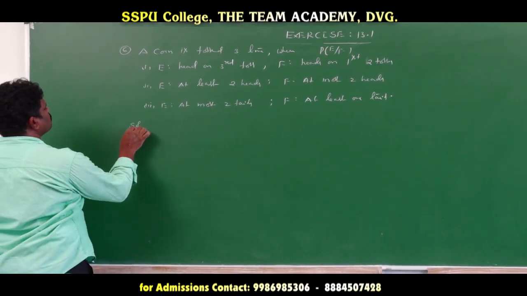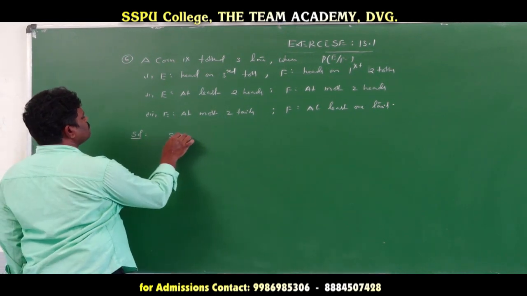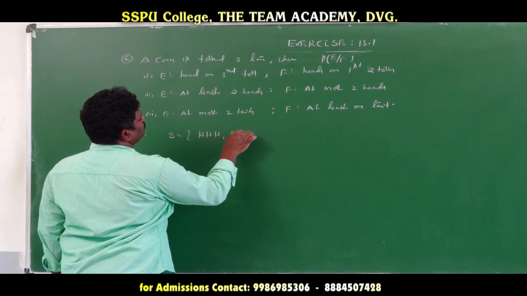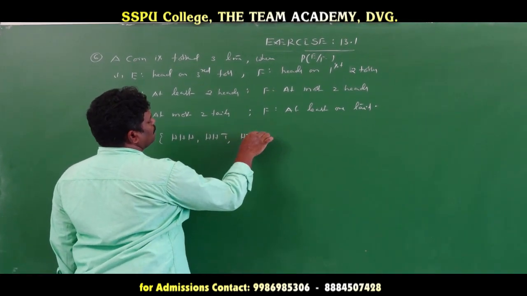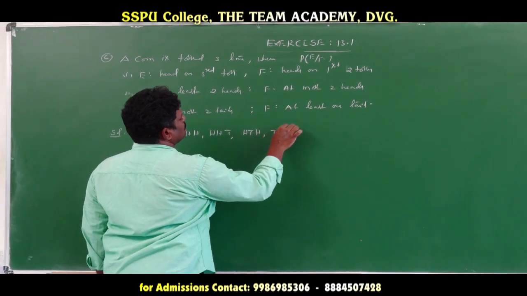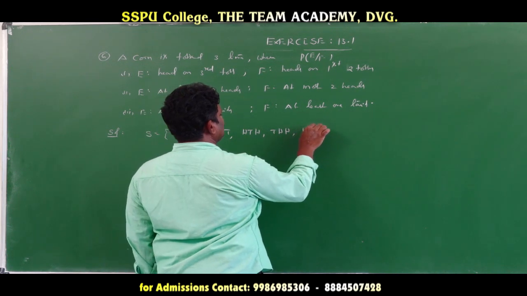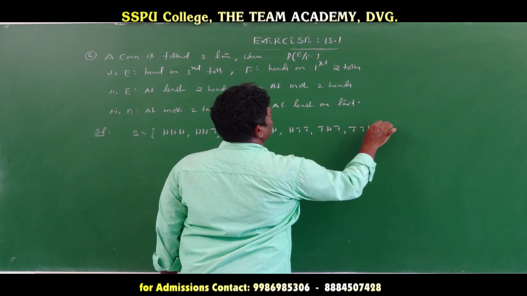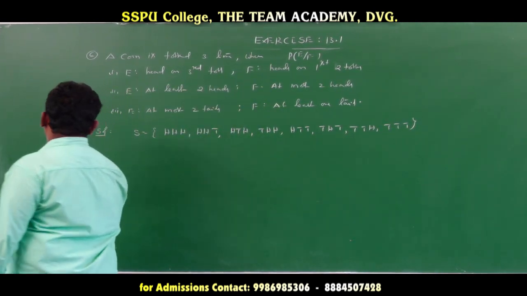Then the sample space S is the set of outcomes: HHH, HHT, HTH, THH, and interchanging these, HTT, THT, TTH, and TTT. So this is the sample space for the given random experiment.